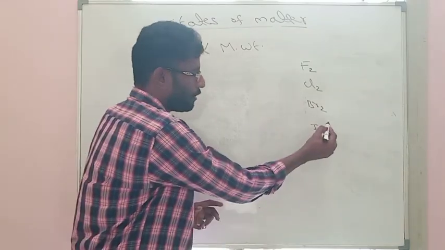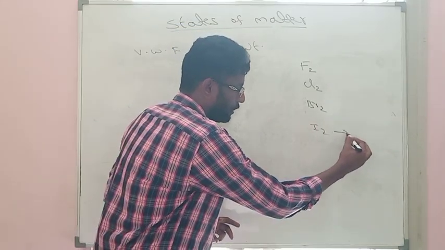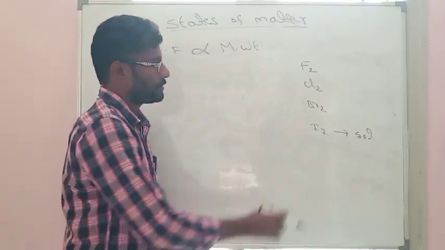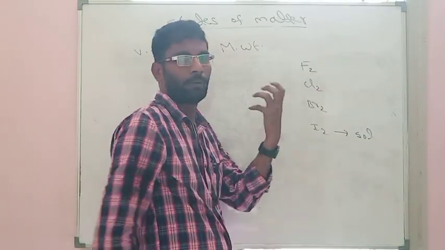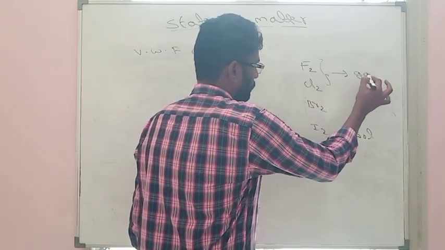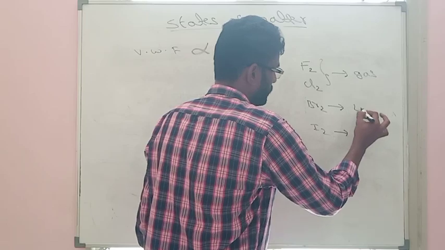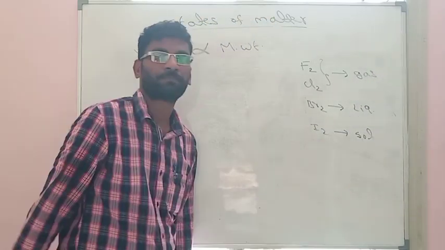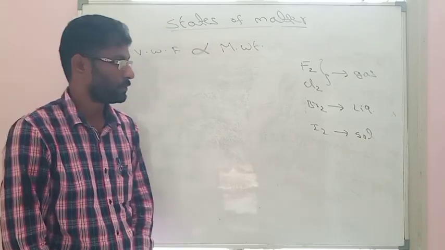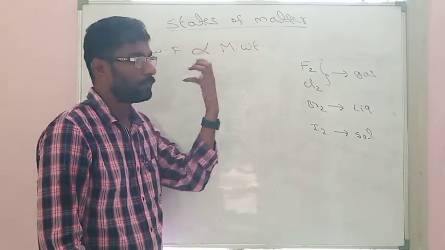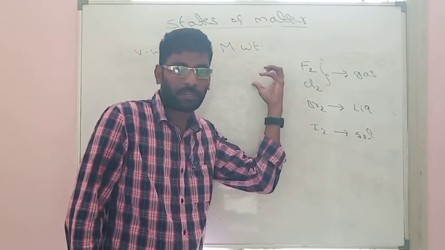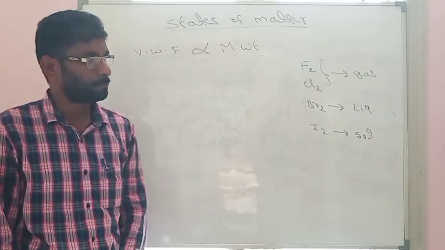Due to high van der Waals force of attraction, iodine always exists in solid form. Whereas fluorine and chlorine have weak van der Waals forces, they both will exist in gas form, whereas bromine will exist in liquid form. So van der Waals forces are based on molecular weight. If molecular weight is more, van der Waals forces are more, and they will exist in solid form. If van der Waals forces are weak, they exist in gas form.